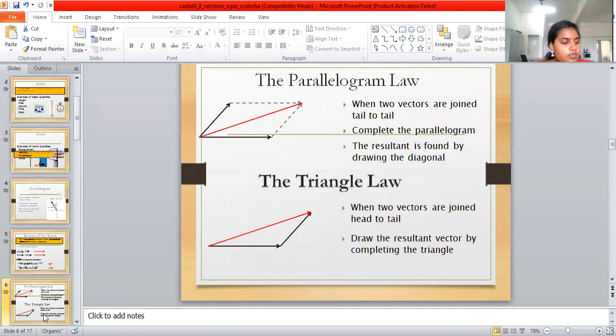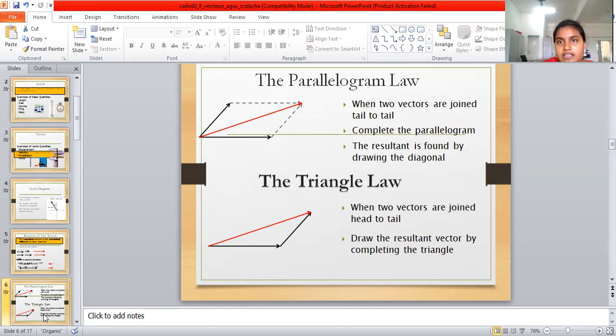Next, the parallelogram law. What is the meaning of the parallelogram law? The parallelogram law is when two vectors are joined, tail to tail, they form a parallelogram. The total result is found by the diagonal of the parallelogram.